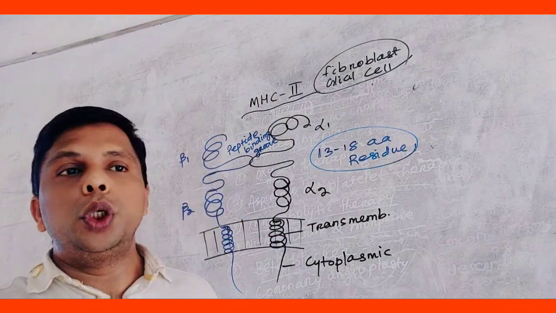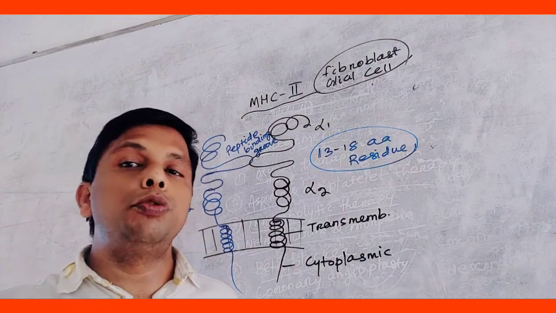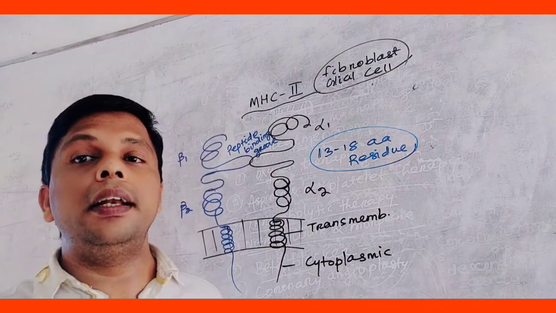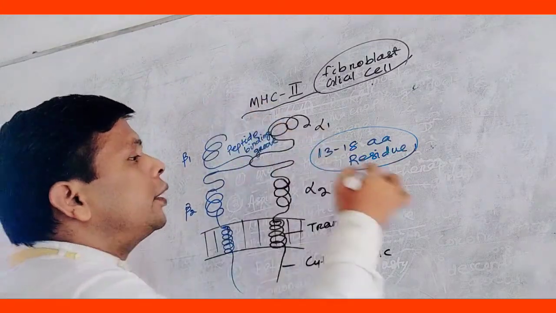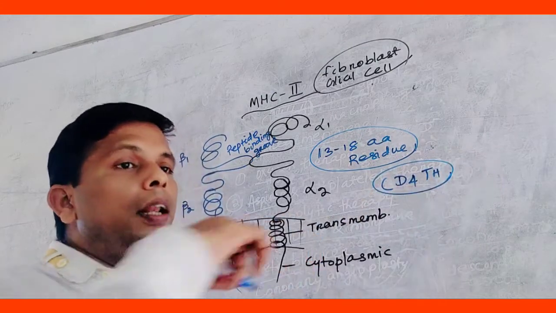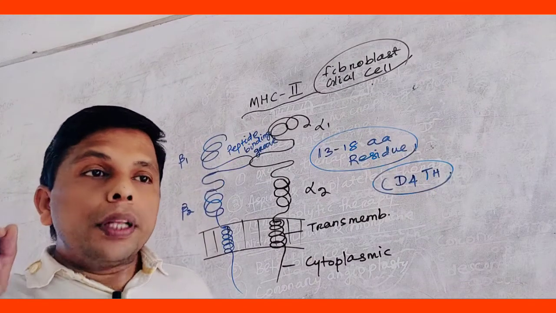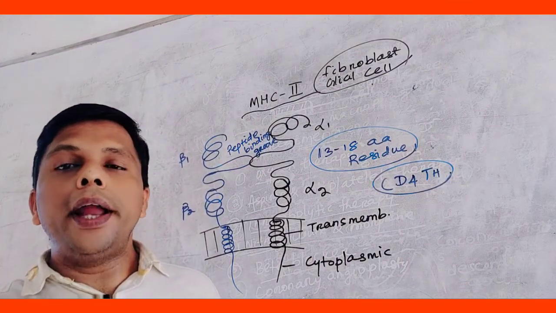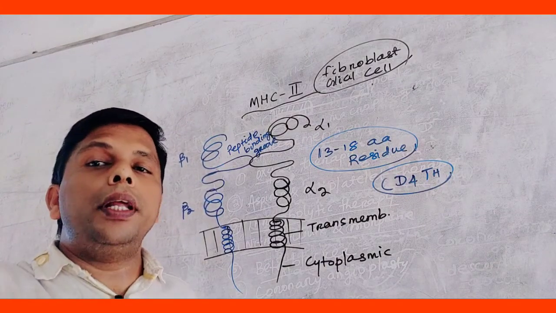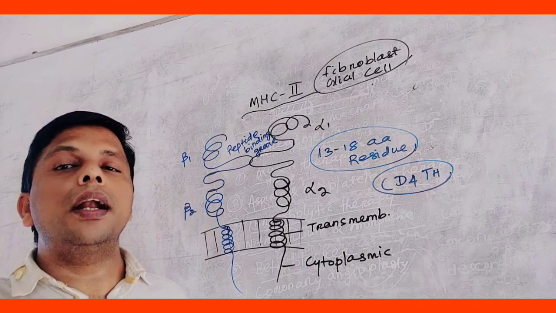It binds a variety of proteins, presenting them to CD4 TH cells. That was the CD8 TC cell in MHC1; this one presents to CD4 TH cells, helper T cells, whose marker is CD4. When MHC2 binds with protein and presents it to the T cell, it produces constant elevations.